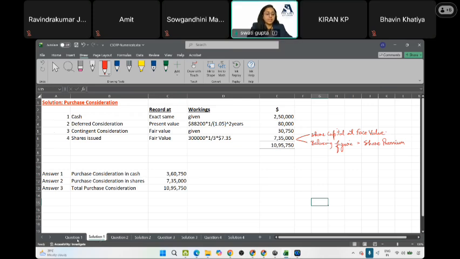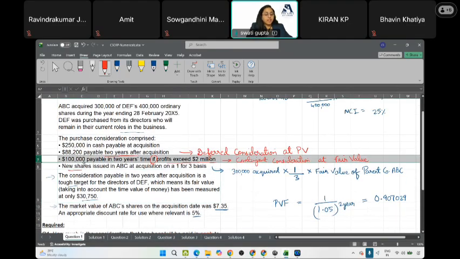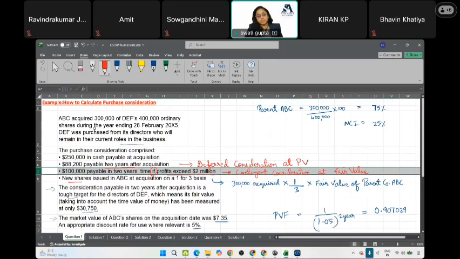In a similar way, the parent says, read this again: 100,000 is payable in 2 years. After 2 years, 1 lakh will be payable if the subsidiary's profit exceeds 2 million. If the subsidiary is able to meet a profit target of 2 million, they will get an extra consideration of $100,000 from the parent's pocket. It is contingent, dependent on the happening or non-happening of some event.